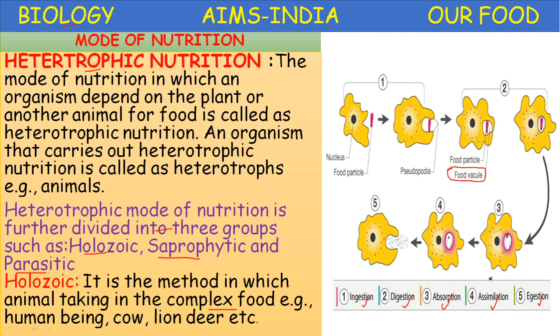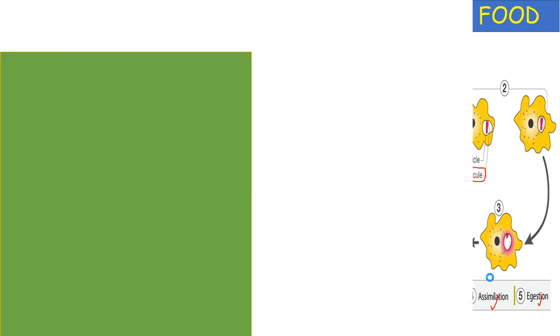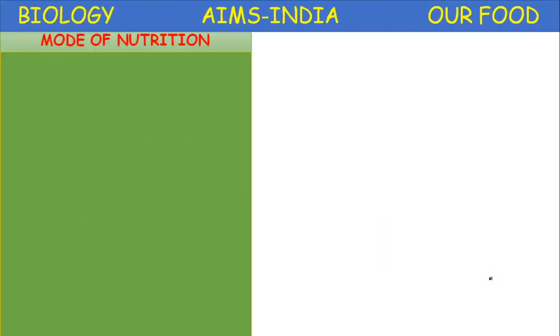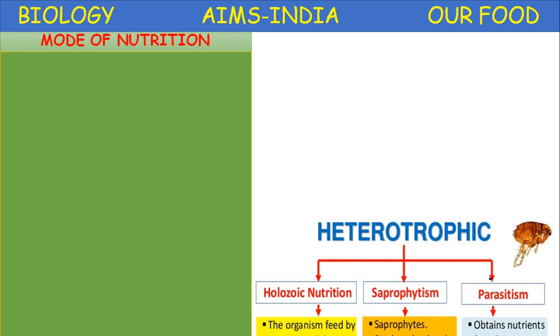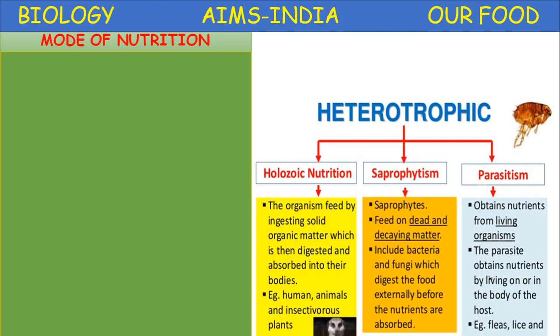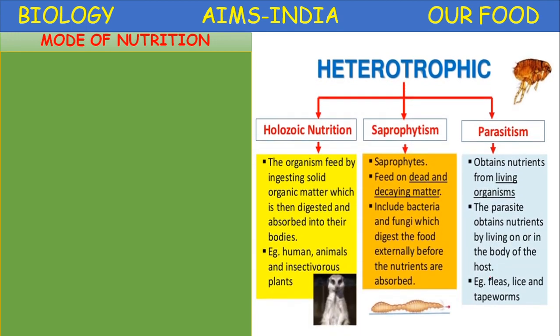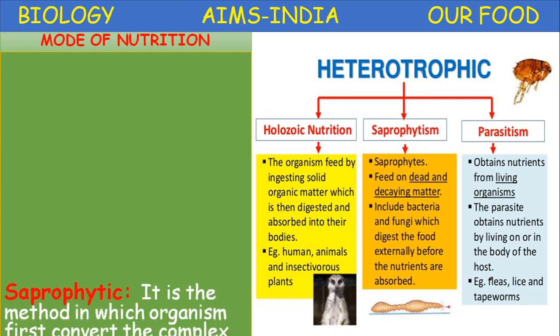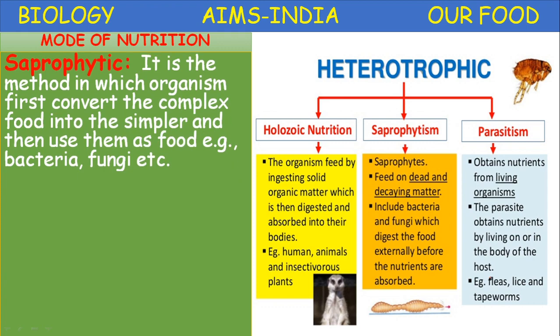Okay children, heterotrophic nutrition. Heterotrophic nutrition is divided into three main categories: holozoic nutrition, saprophytic nutrition, and parasitism or parasitic nutrition. Holozoic we have completed, so once again you see here holozoic nutrition.